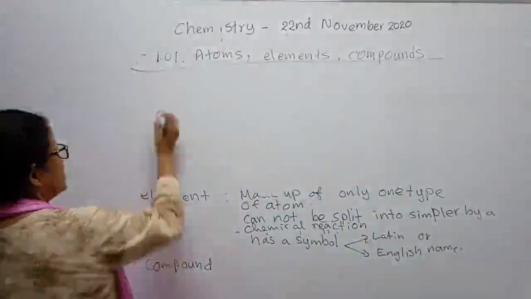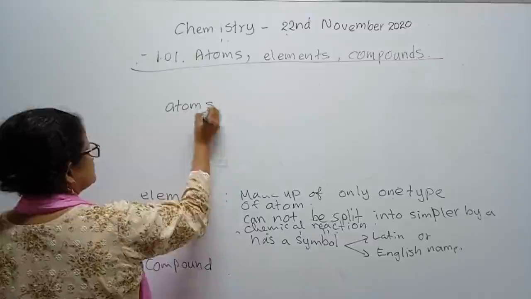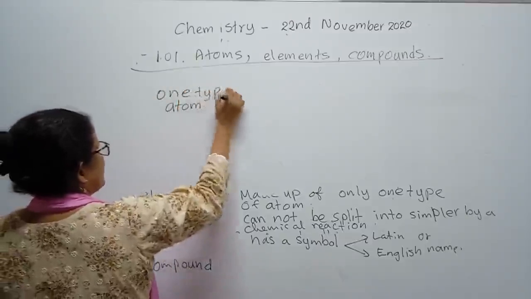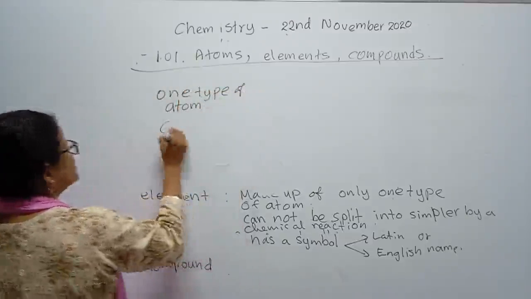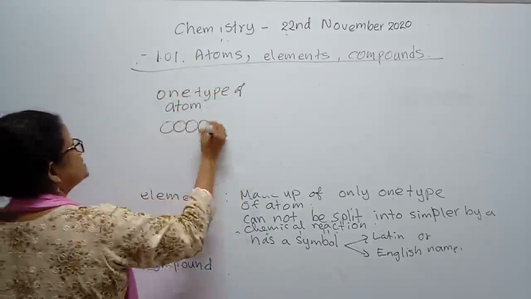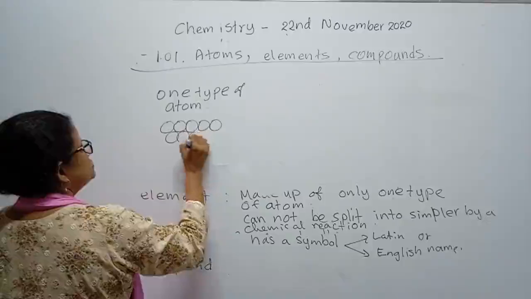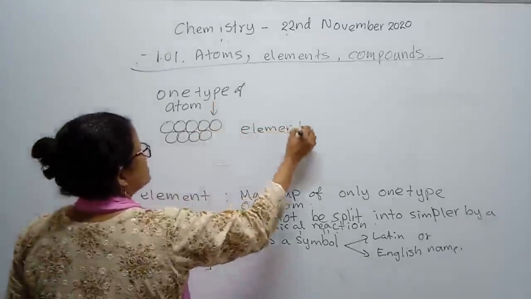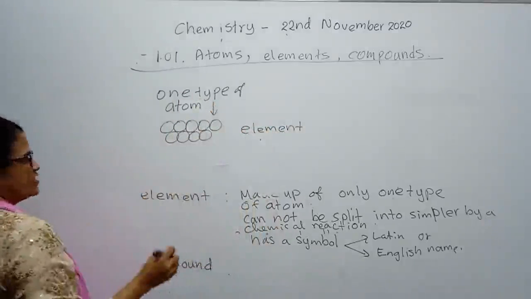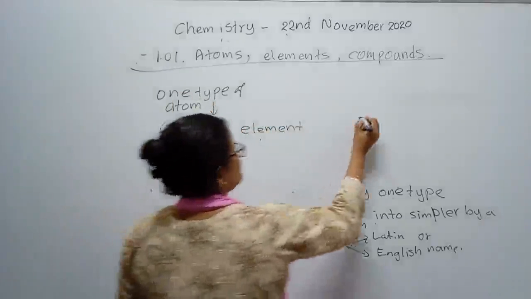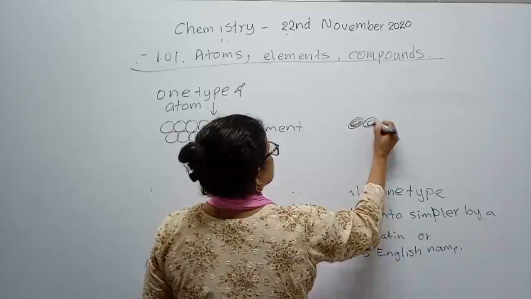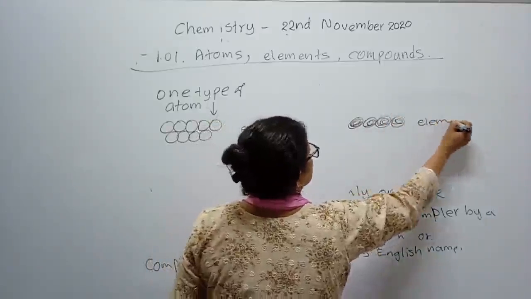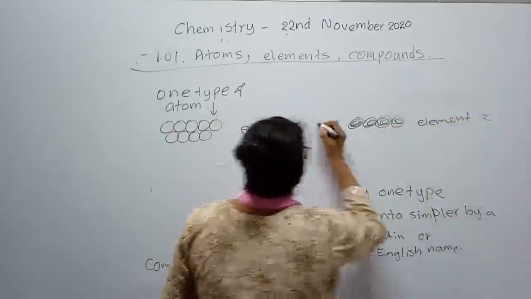So atoms of the same type get together. See, all these atoms are the same size. They get together to make an element. One element contains one type of atom. Right? And this is another different type of element. This is a different element, element 2, element 1.